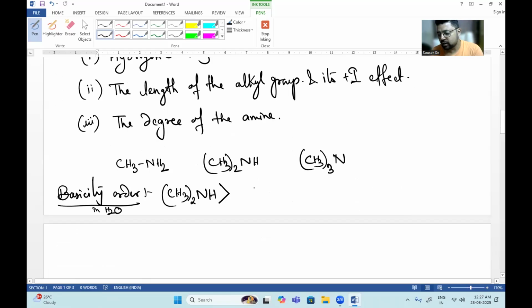Then it will be either 1 degree or 3 degree. In this case, CH3 does not have much plus I effect. So (CH3)3N, trialkyl amine, trimethylamine will win, followed by CH3NH2. CH3NH2 will win, followed by (CH3)3N, because the plus I effect of the methyl group is not very high. Okay, so hydrogen bond strength will supersede the plus I effect here.